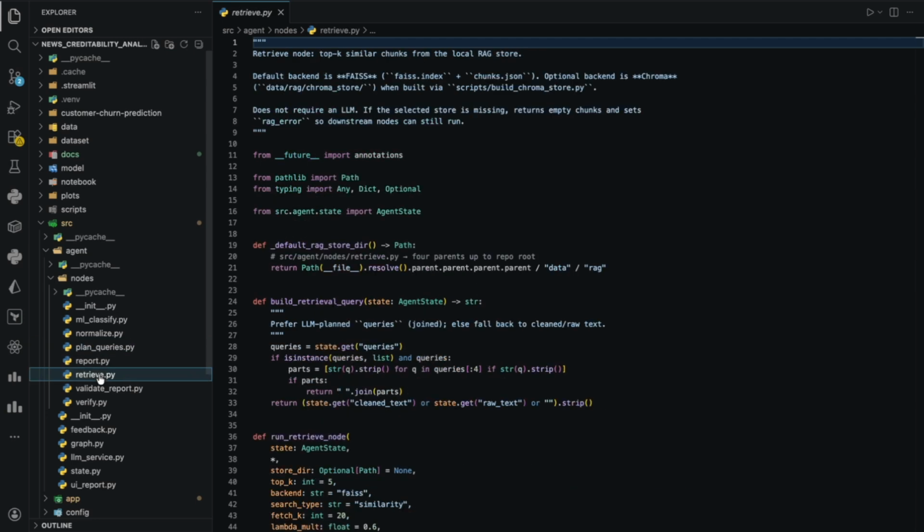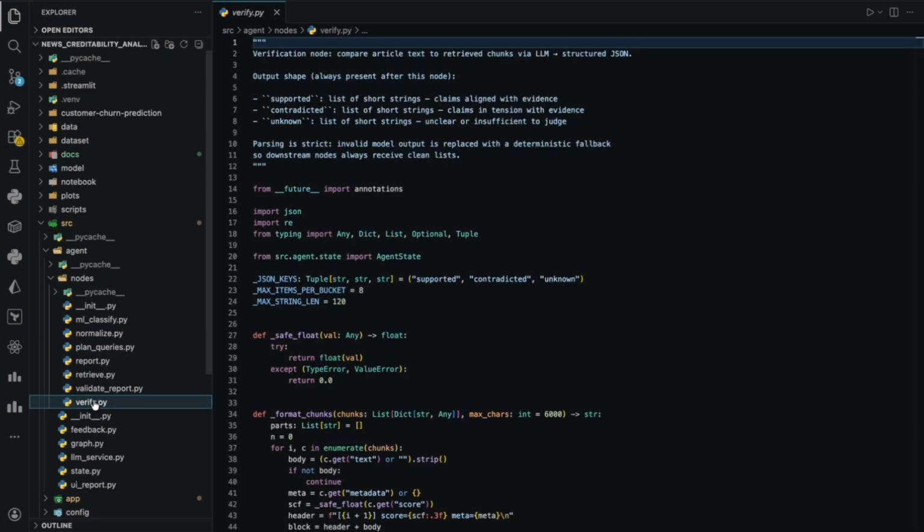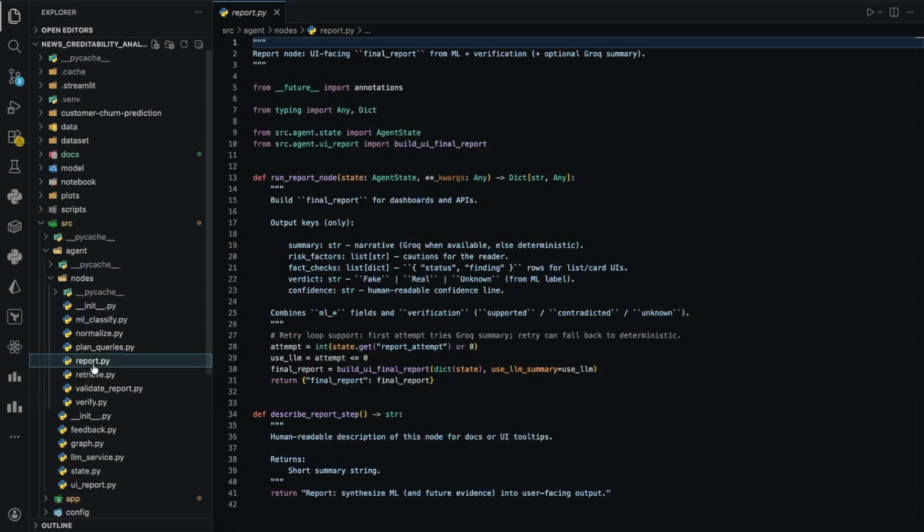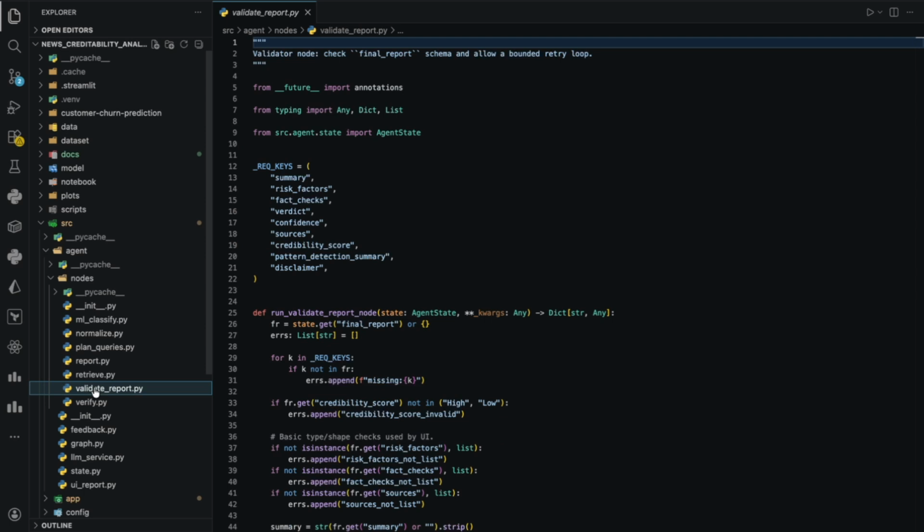Retrieve, which pulls the external evidence. Next, verify, which cross-checks the claims. Report, which generates the output. Validate report, which enforces the structure and correctness.